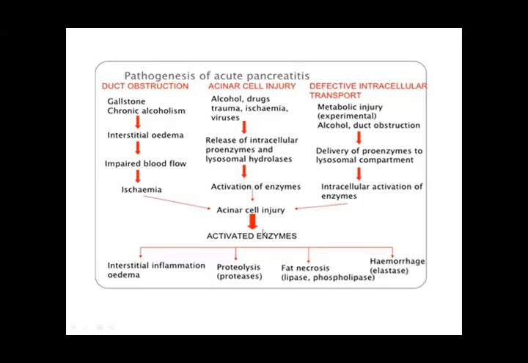So again, the consequences of the events will be the same. You can see that ischemia, intracellular activation of enzymes, and activation of enzymes all lead to acinar cell injury, with the same consequences. So this is the pathogenesis of acute pancreatitis.